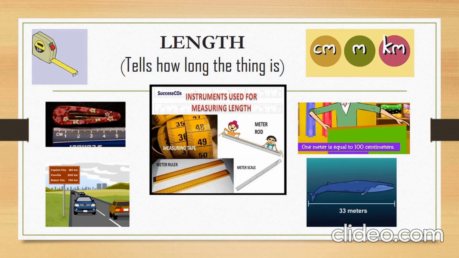Length tells us how long an object is. We measure length using rulers or measuring tapes. The standard unit of length is meter. Smaller lengths are measured in centimeters and longer lengths in kilometers.